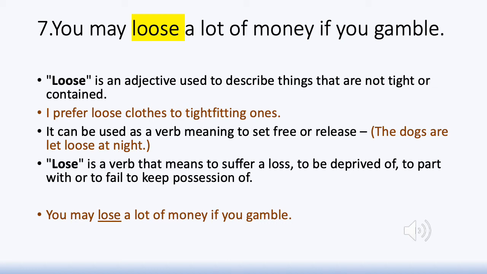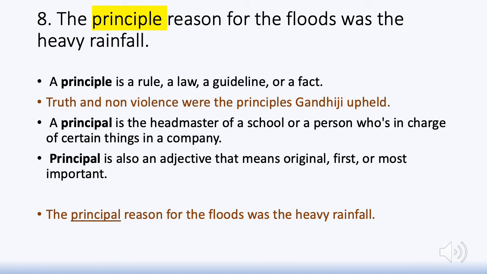So observe the difference between the two words. Again, these are also homophones. They sound alike, but they have different spellings, and obviously they have different meanings too. The eighth one: the principal reason for the floods was the heavy rainfall.